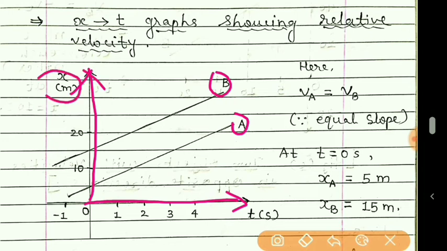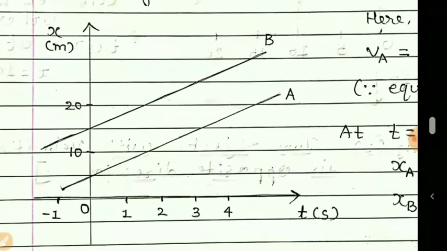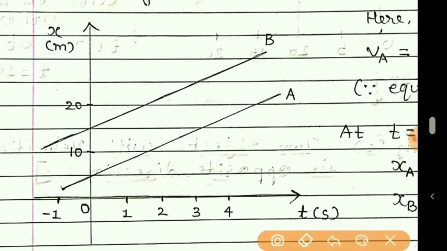Position is given in meter and time is in second. If I ask from this graph what is the position of particle A at time t is equal to 0, you can see that at time t is equal to 0, the position of A will be here.